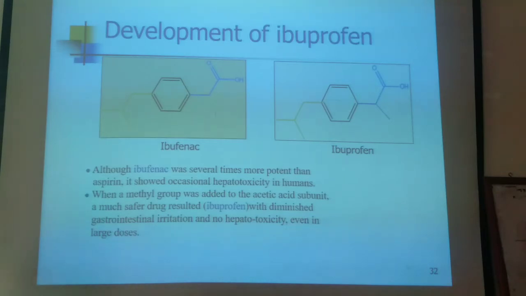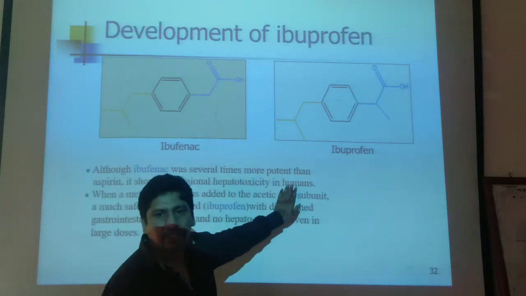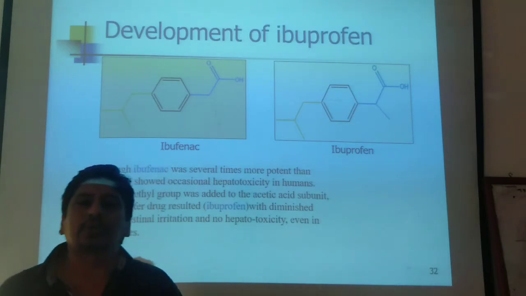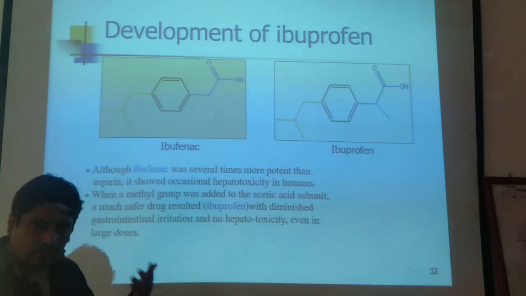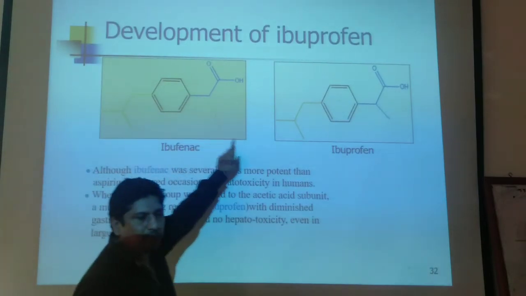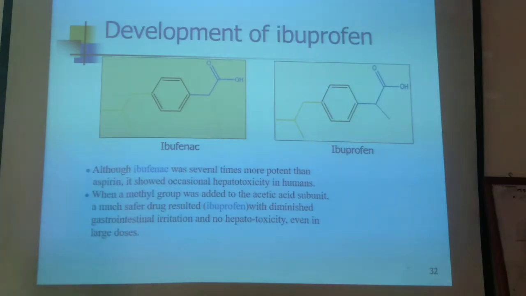Although ibufenac was several times more potent than aspirin, it showed occasional hepatotoxicity in humans. That is why it is not preferred. Hepatotoxicity, as you know, is damage to the liver, toxicity to the liver. That's why this drug is not preferred. Ibuprofen is more preferably used as Brufen cream or Brufen tablet.